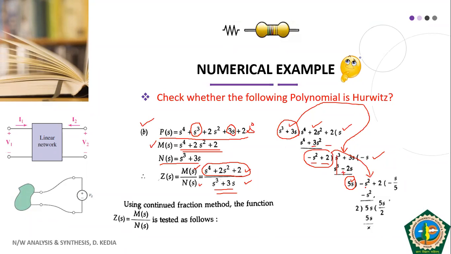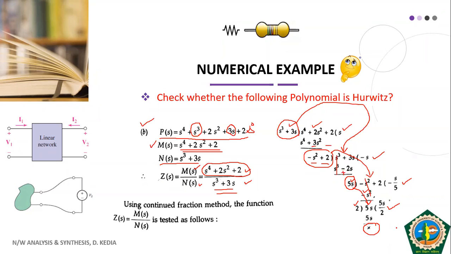So we have minus s square plus 2. We again divide, and we will have to multiply by minus s by 5, so that we get minus s square here. If we subtract, these terms are cancelled, so we don't have anything, meaning 0. This 2 as remainder comes here, and this 5 comes here. We now take the quotient as 5s by 2, and we get 5s, and your remainder is 0. Once we get 0 like this, our continued fraction method is stopped.